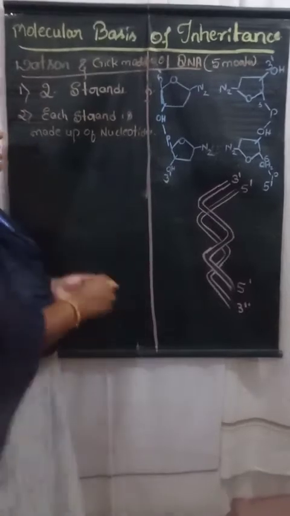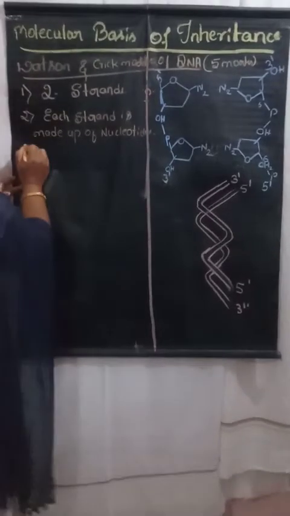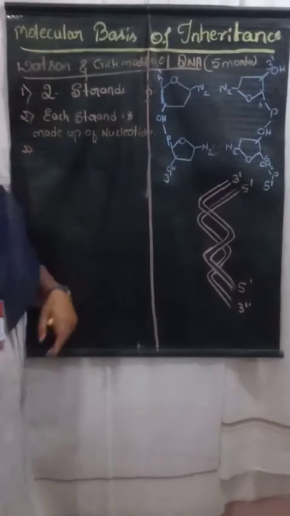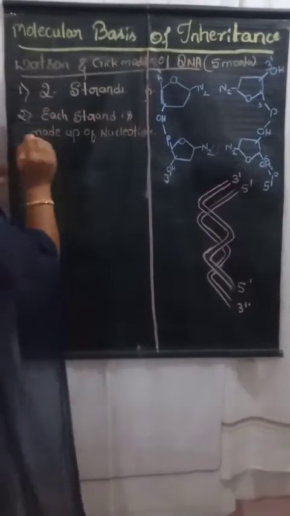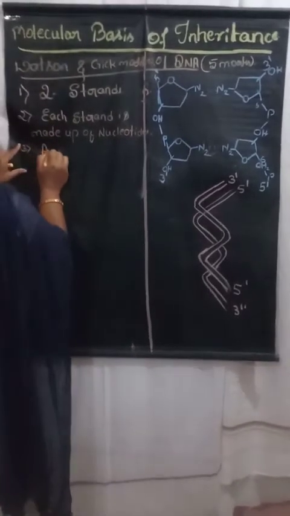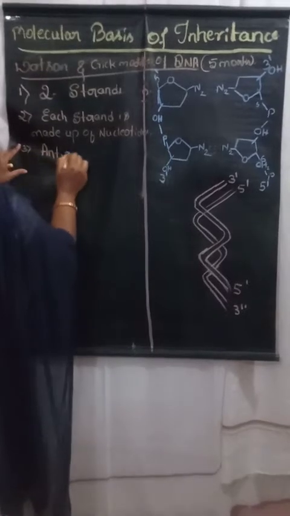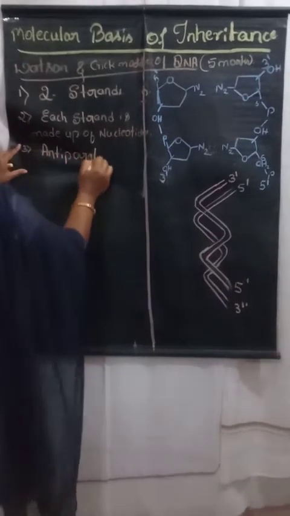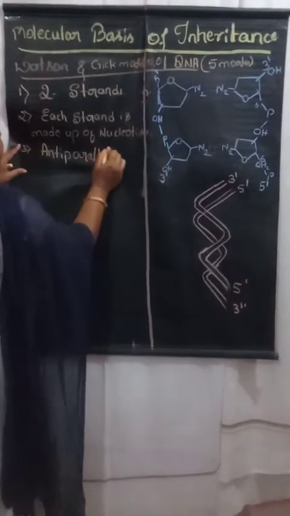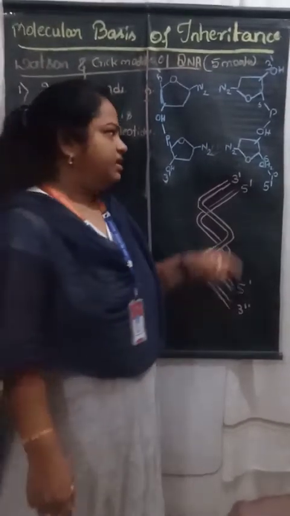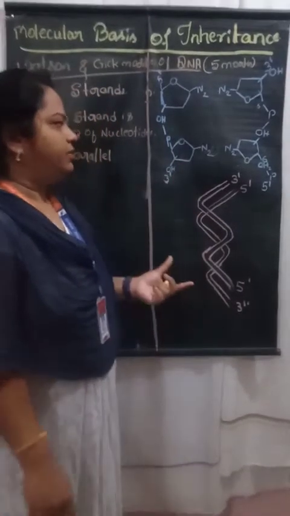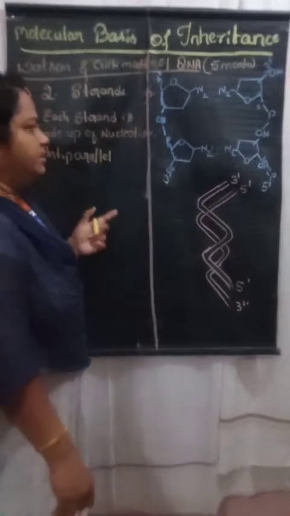You are already familiar with what nucleotides are. And the third point is that these two strands are anti-parallel. In order to understand what anti-parallel means, let us look into this structure.